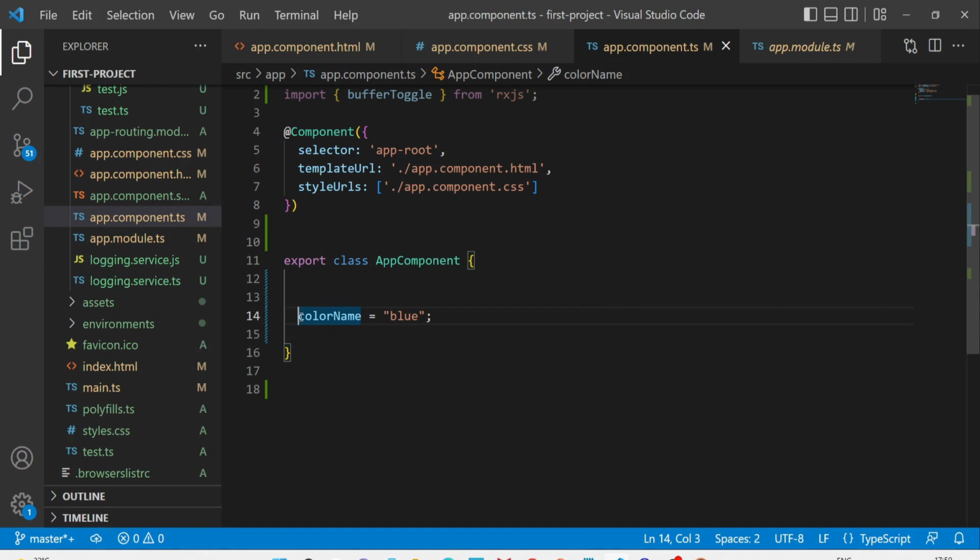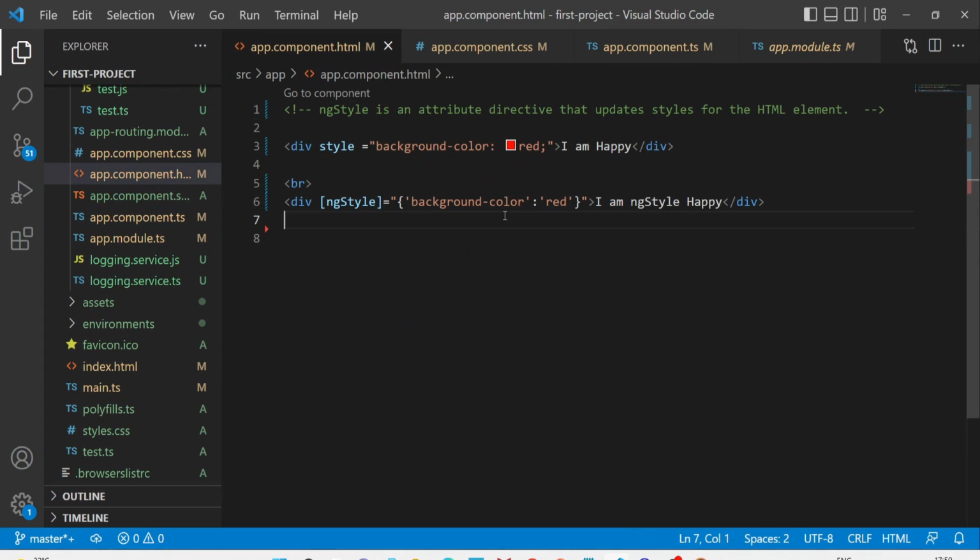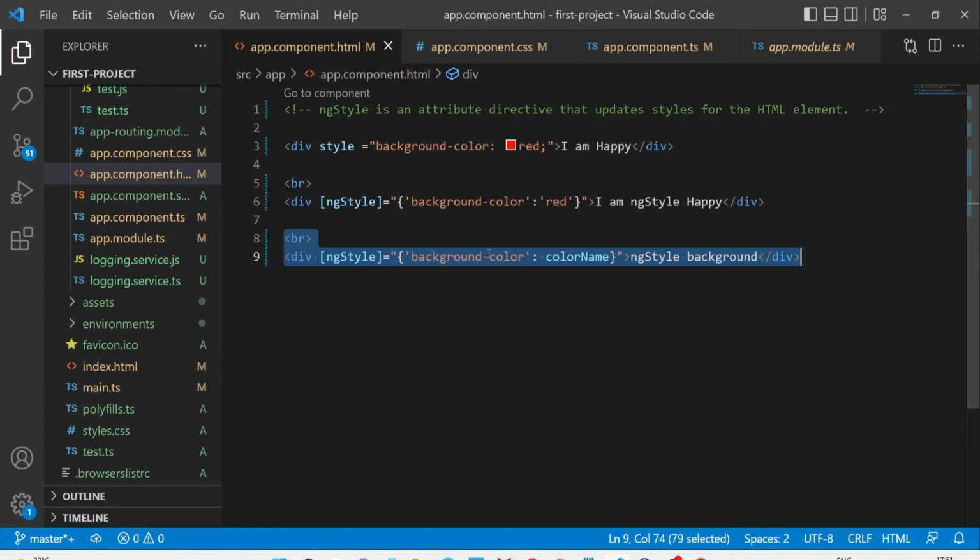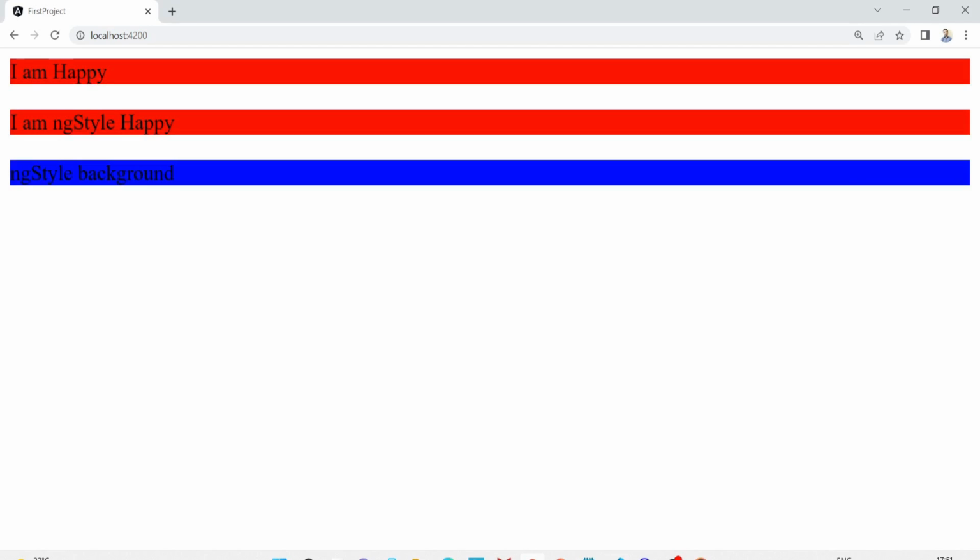See, if this is the code and we will know the color name at runtime from the component.ts file, then we have to set this color name something like this, like red in here in the component file. And then we have to pass this color name to the HTML file, and the HTML file should be able to detect this color name. So that is possible with the help of the ng-style directive like this. Here is the code. Here you are setting the color dynamically. This is the benefit of ng-style over the normal HTML style attribute.